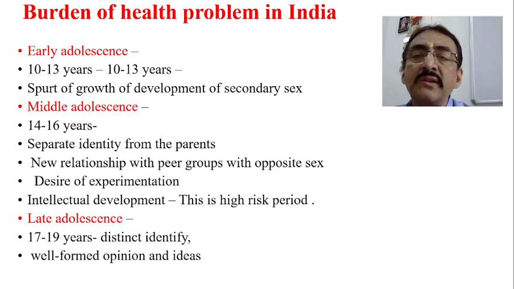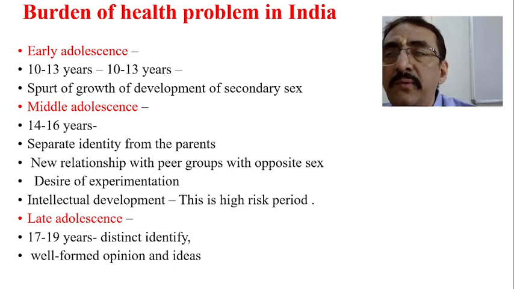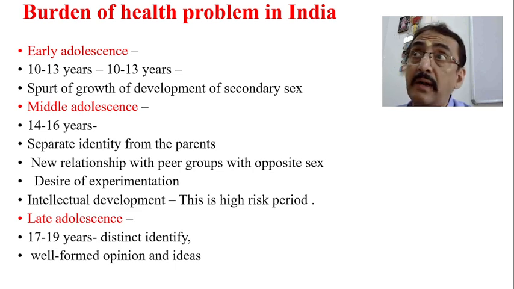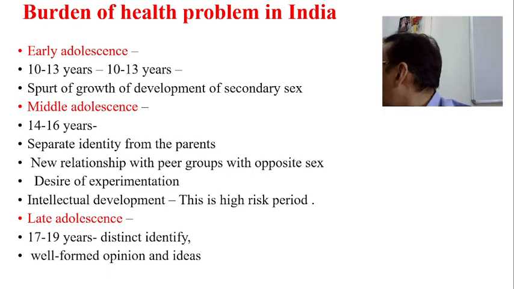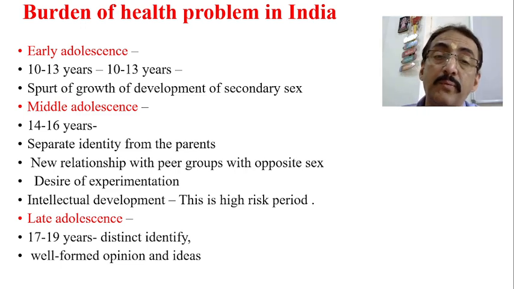Now, there are new relationships with peer groups and the opposite sex. There will be an inclination towards developing newer relationships. It may be with the same sex or with the opposite sex also. So a desire for experimentation will be there, very common in the middle adolescence period. And intellectual development is also equally seen. If it is rightly handled, this will be okay. Otherwise, it may lead to some intellectual problems also.